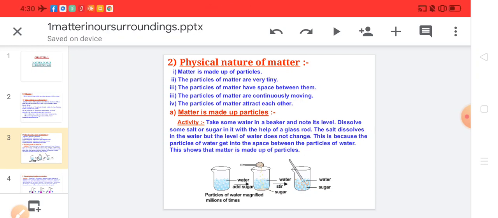The salt dissolves in the water, but the level of water does not change. This is because the salt particles get into the spaces between the particles of water. As we have already studied, there is space between the particles of matter. So, in between the spaces of the particles of water, the salt particles get their position.